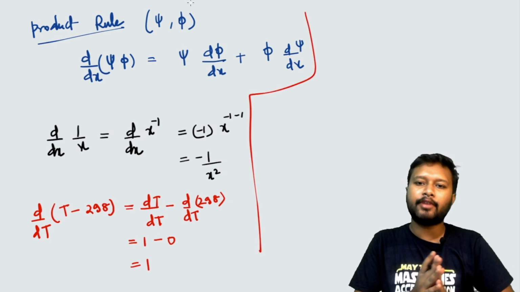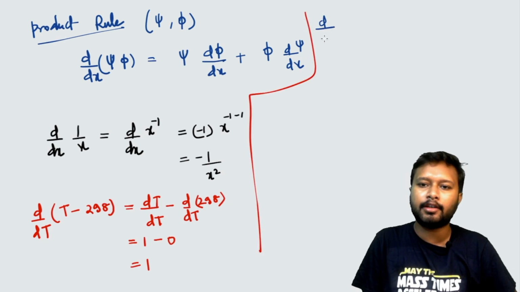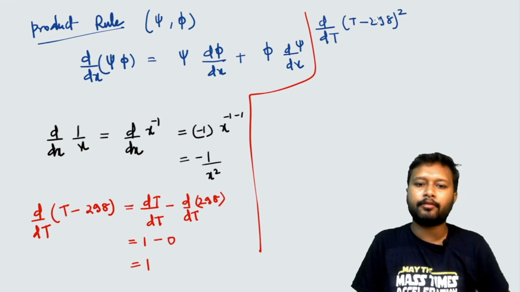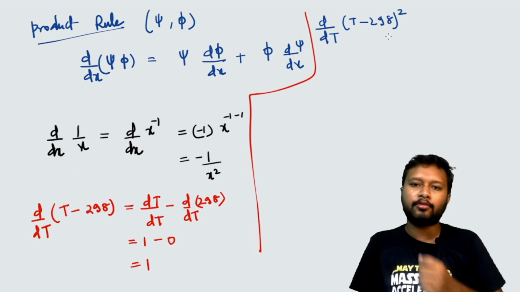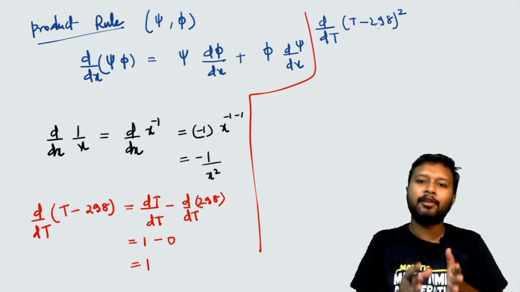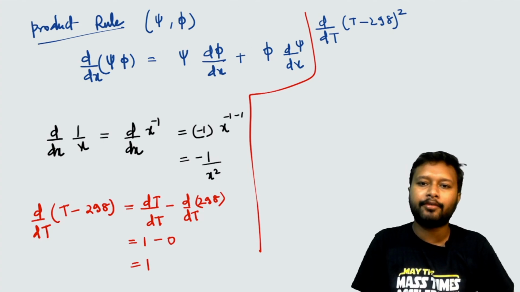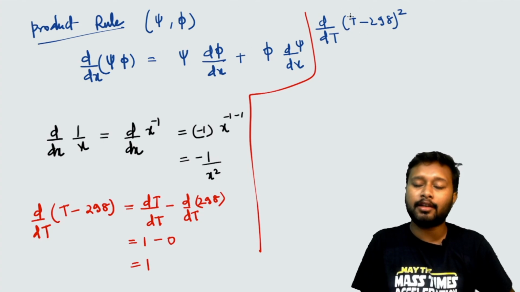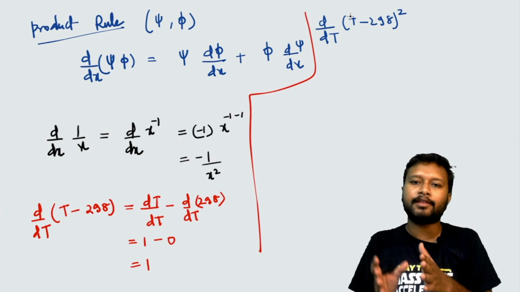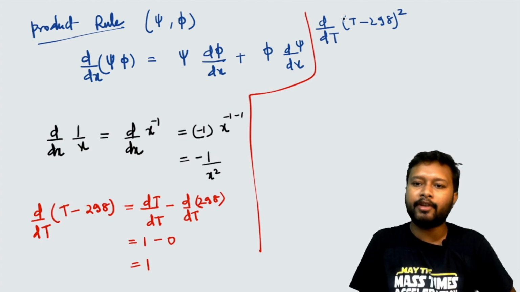Now let's say that we have to differentiate d by dt of t minus 298, and whole square of that. We have already seen that. So the whole square of that, how are we going to do it? This will be done in two basic steps. The first step is to keep everything in the bracket as a single entity. So keep everything as t over here.